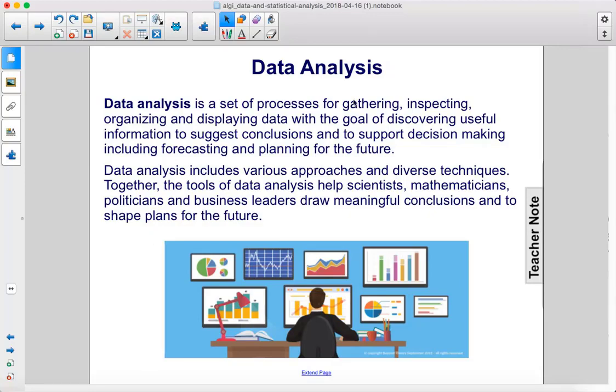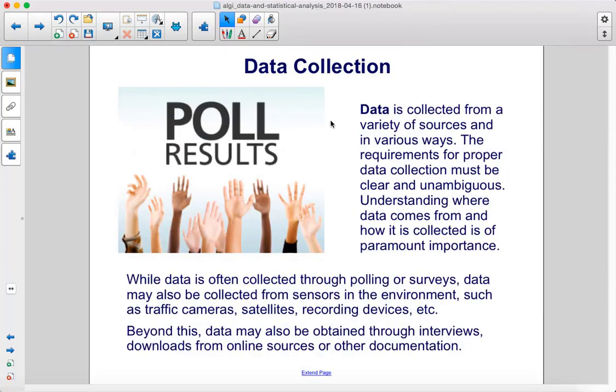Data is collected from a variety of sources and in various ways. The requirements for proper data collection must be clear and unambiguous. Understanding where data comes from and how it is collected is of paramount importance. While data is often collected through polling or surveys, data may also be collected from sensors in the environment, such as traffic cameras, satellites, recording devices, etc. Beyond this, data may also be obtained through interviews, downloads from online sources, or other documentation.